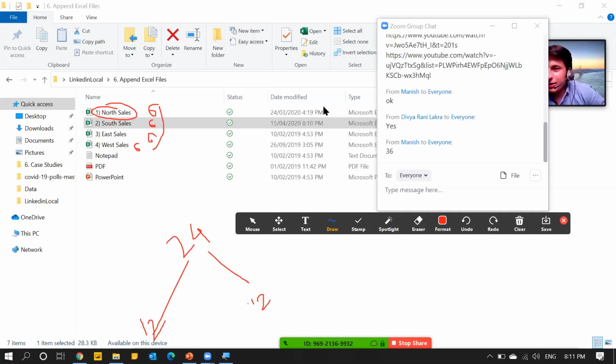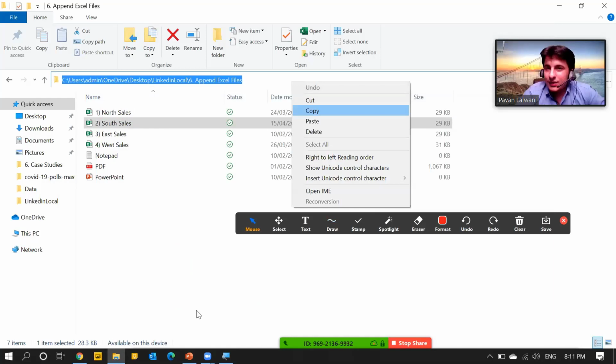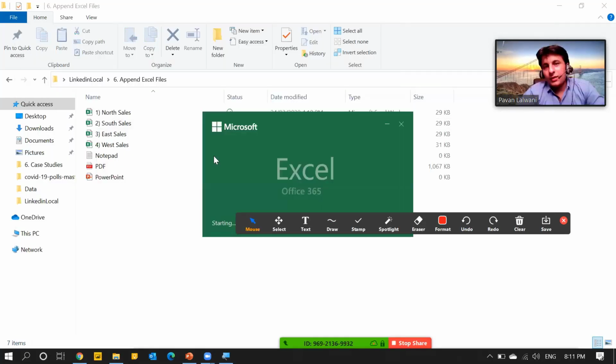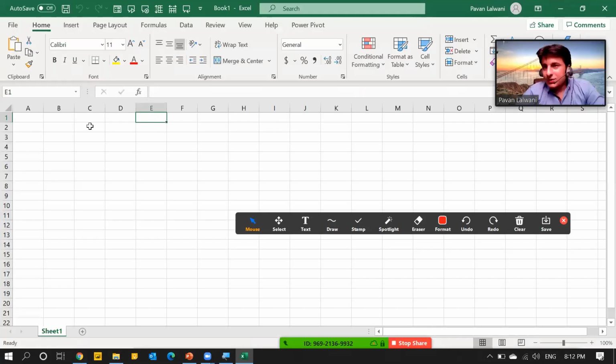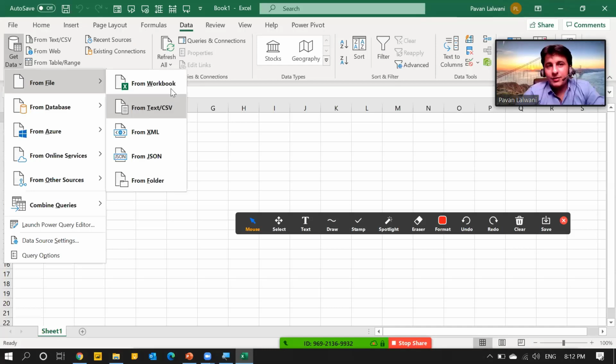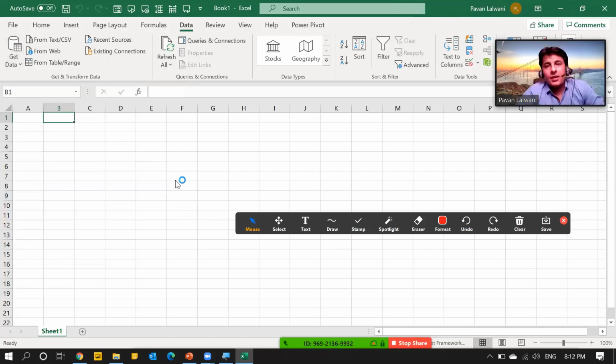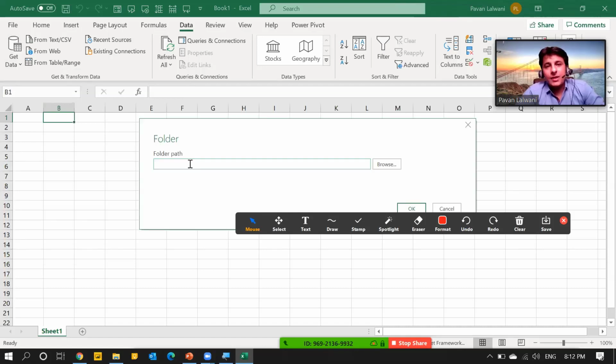I'll just copy the path. Same story again. I'll copy the path and open a fresh Excel file. There are 8 steps, 8 button clicks, but easy. Data menu bar, get data, and from folder. Data menu bar, get data, and from folder. So I'll paste the path of that folder and click on OK.